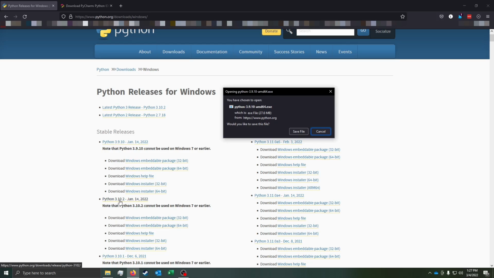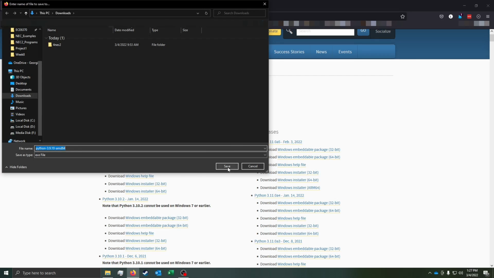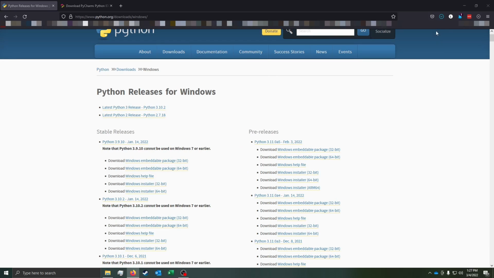Whereas when you jump a whole number on the second number, that means that there's a lot of changes. And a lot of the packages that I was talking about that are really critical will not work until they get updated, essentially. So you want to be a little bit behind the curve so that you have the most compatibility. So I'm going to save this file. Okay, I'm going to put it in my downloads.